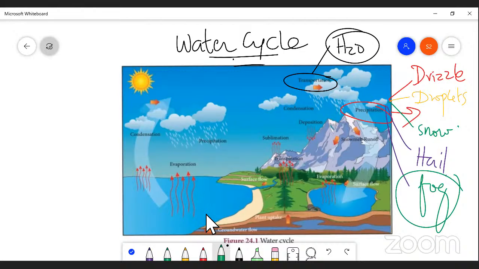Sometimes it's going to be like foam in the very early morning, right? You can see foam, right? So this is a process, and it is also involved in the water cycle, right? My dear students, it is a very interesting area, right?